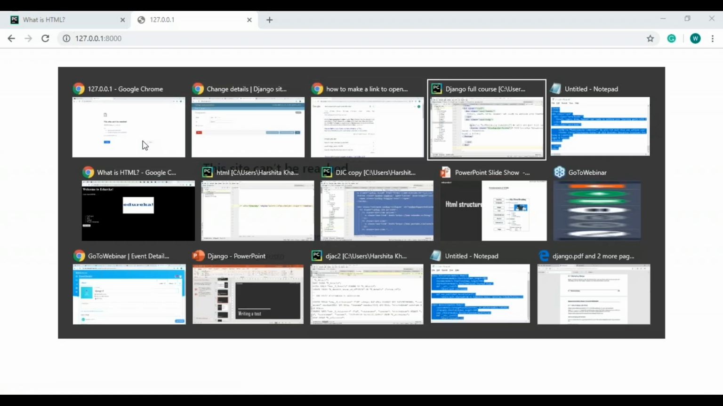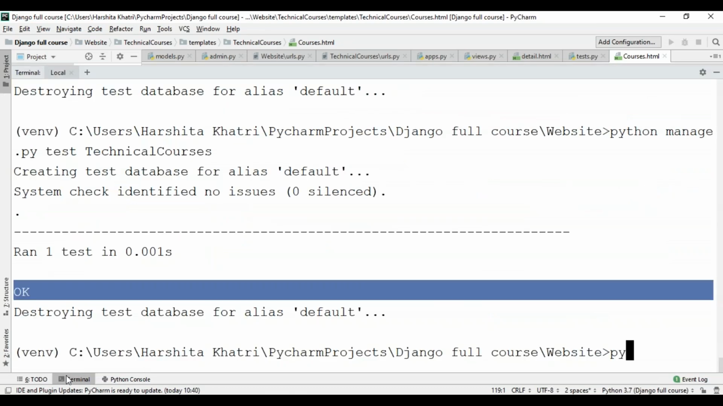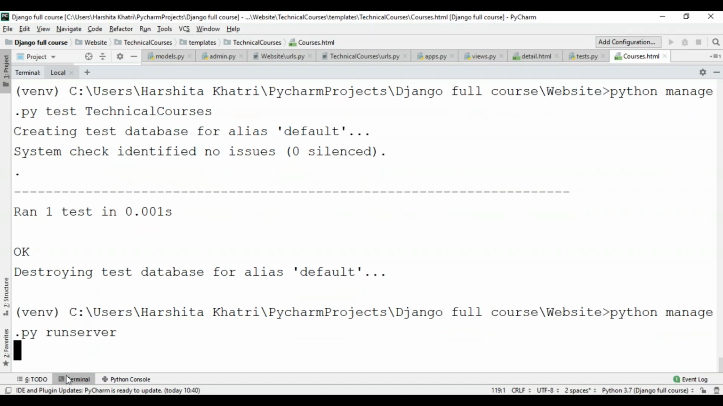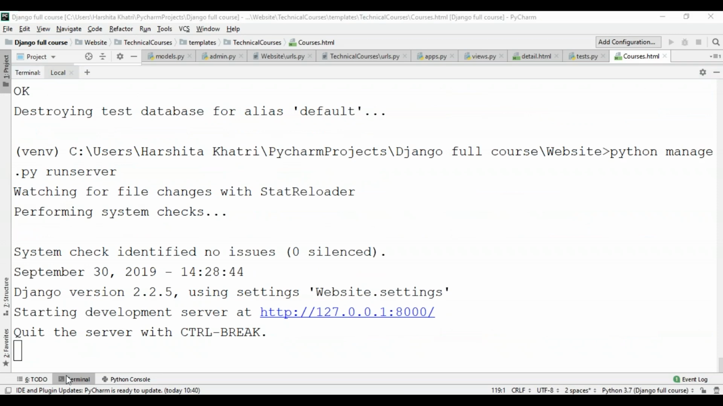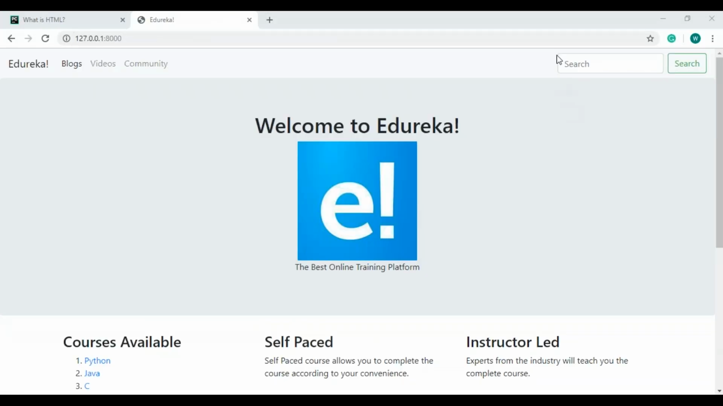Okay, I've forgotten to run my project. So I'll use python manage.py runserver. Okay, so now my server is ready to run. I'll reload this page. So here is the web page that I've created.